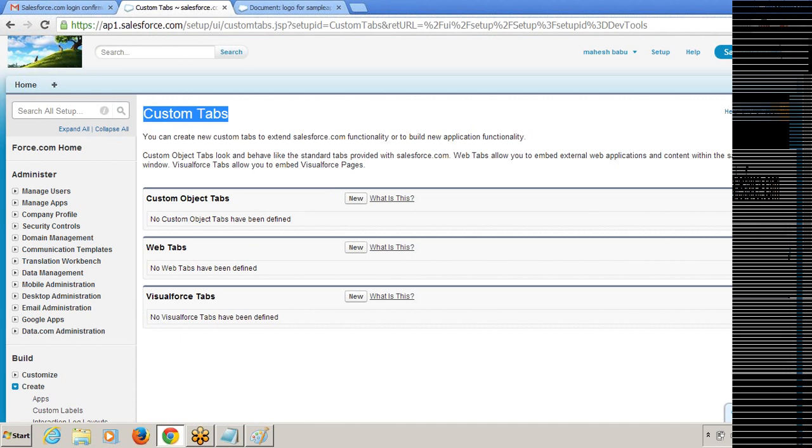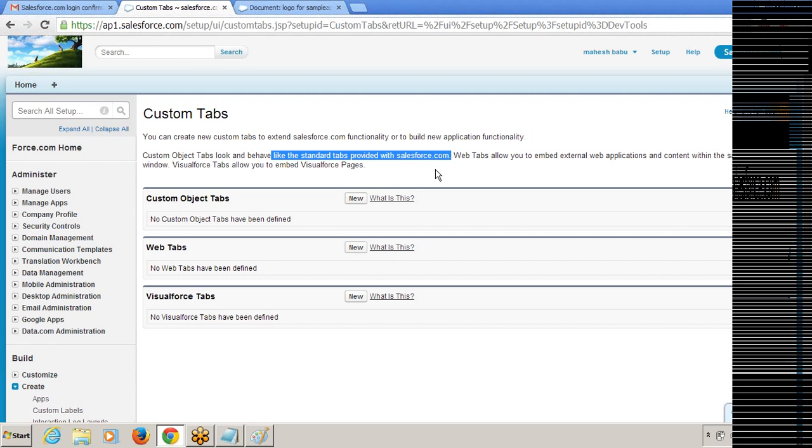Custom object tabs look and behave like the standard tabs provided with Salesforce.com, but the custom tabs are created by the developers.